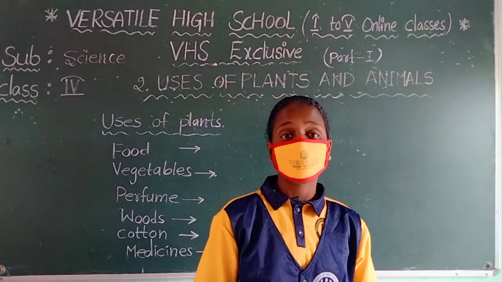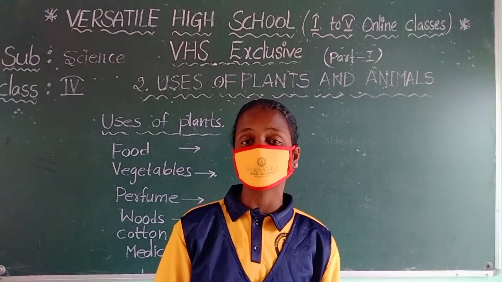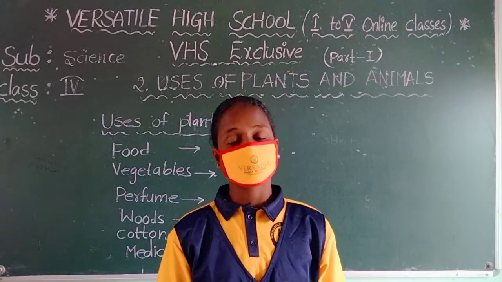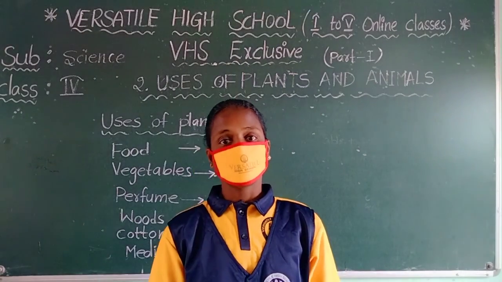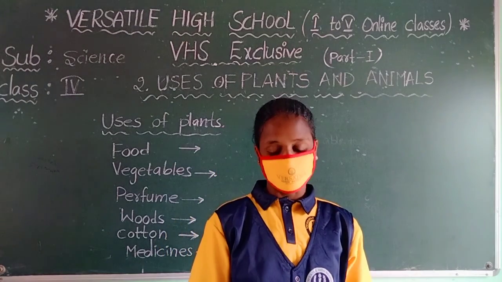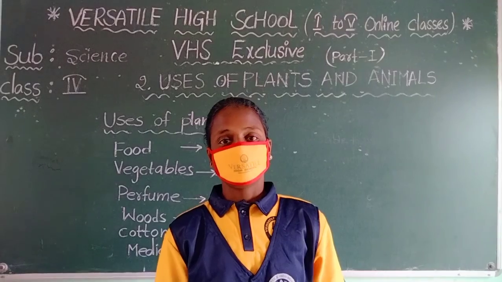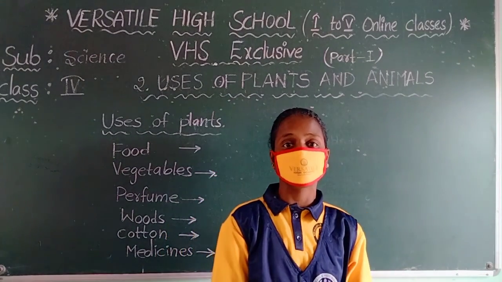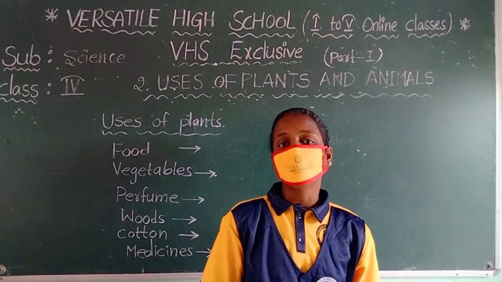Why? Because our world is nothing without green trees, fishes, wild animals, forests, insects, microbes, and others. That means we cannot imagine our life without animals and plants.